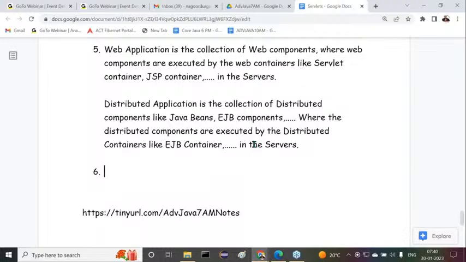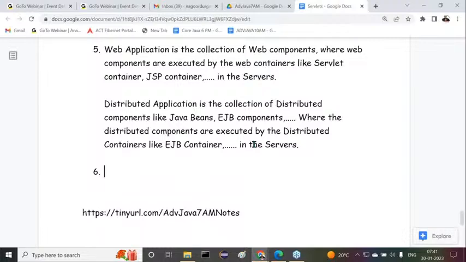Web servers provide a web environment, but not the complete stack of middleware services. Distributed applications require the complete stack, which application servers provide. Because of that, to execute web applications, both web servers and application servers can be used, but to execute distributed applications, only application servers are used. Web servers' capabilities are not sufficient.